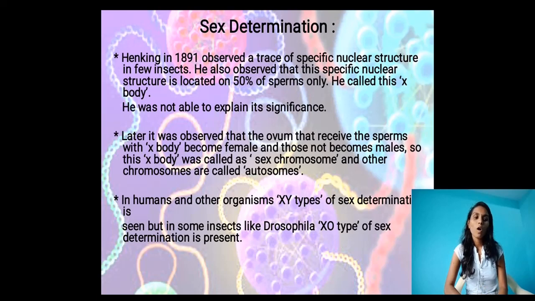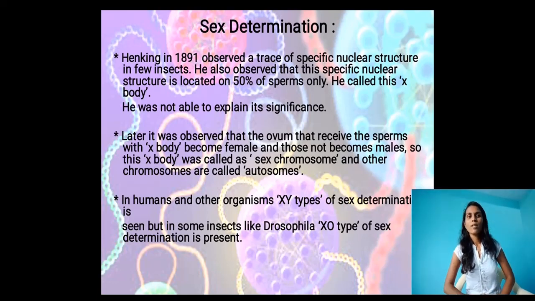Female does not become male, so this X body was called the sex chromosome, and the other chromosomes are called autosomes. There are two types of cells, autosomal cells and allosomal cells. Allosomal cells are also called sex cells. In humans and other organisms, XY or XX type of sex determination is seen.